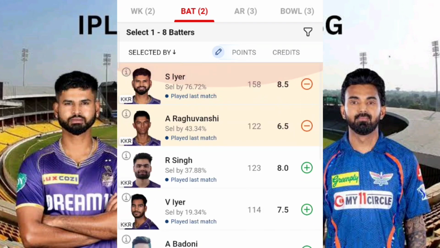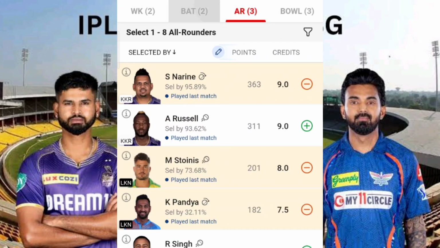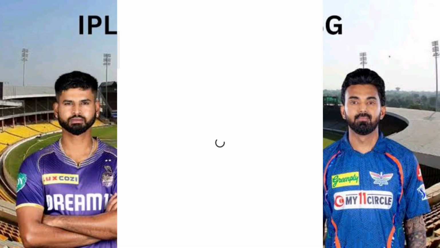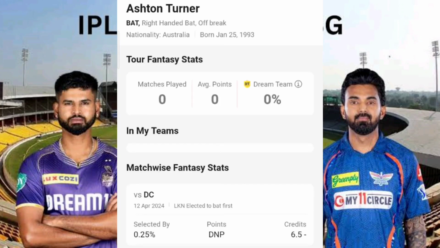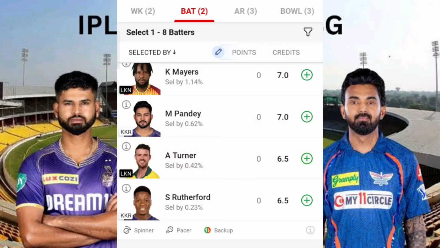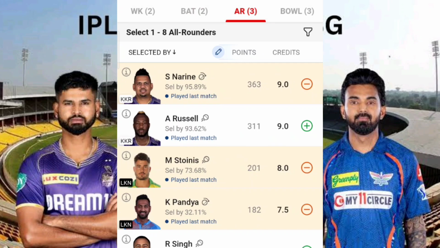Coming to the all-rounder section, there's the case of Ashton Turner. In the Big Bash League, Ashton Turner has been a very good all-rounder. I have seen that he is giving all-rounder performances there, but I don't know why LSG is not using him in these critical situations instead of Deepak Hooda or Ayush Badoni, or even the middle order,